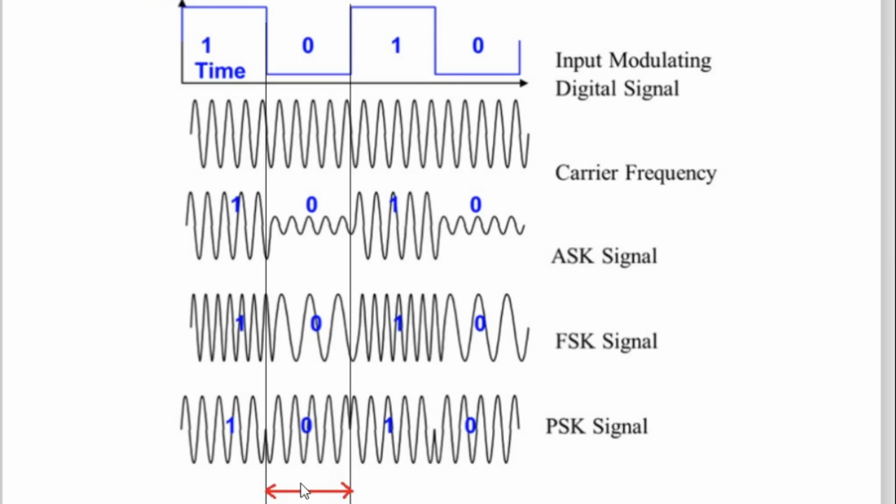So in this way, look at this red arrow. This red arrow shows the change in the phase here. This red arrow shows the change in the frequency here. This red arrow shows the change in the amplitude here, because here amplitude shift keying logic is represented, here frequency shift keying logic is represented, and here the phase shift keying logic is represented. So this is your understanding.